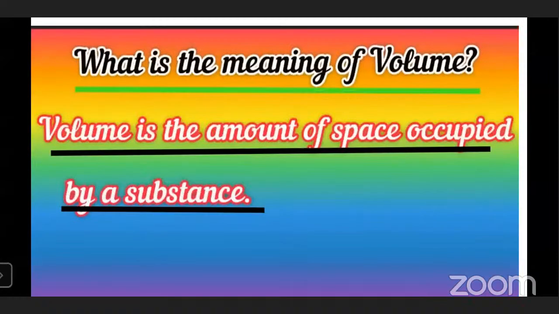See here. Volume is the amount of space occupied by a substance. Substance means liquid, what we are going to put in that vessel.